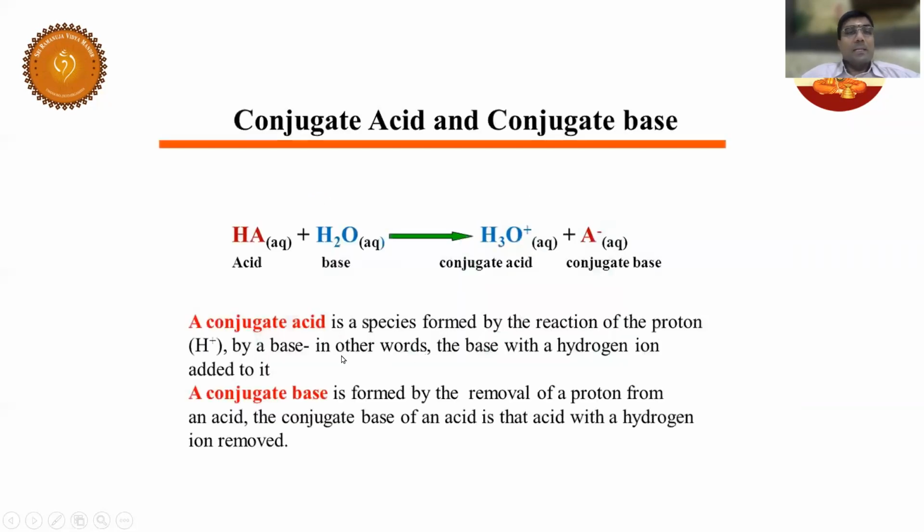So what does it mean? Let us understand this here. Students, I'm taking an acid HA and a base H2O. Now listen carefully. Whenever an acid donates a proton, then after donating the proton, it becomes a conjugate base. Very simple. Now what does a base have to do? What is the definition? Proton acceptor. So this base will accept a proton and become a conjugate acid. So conjugate acid comes from the base. Conjugate base comes from the acid. Am I clear, Abhinav?